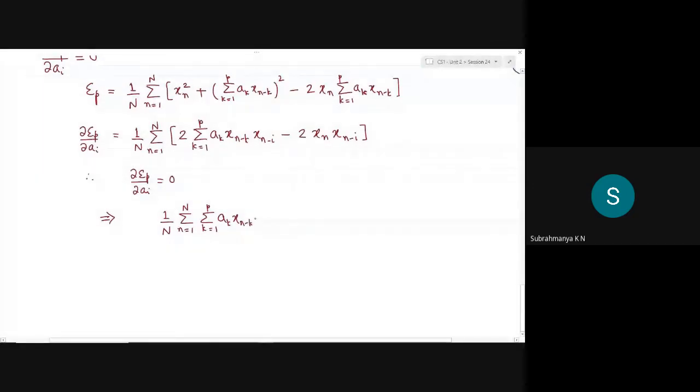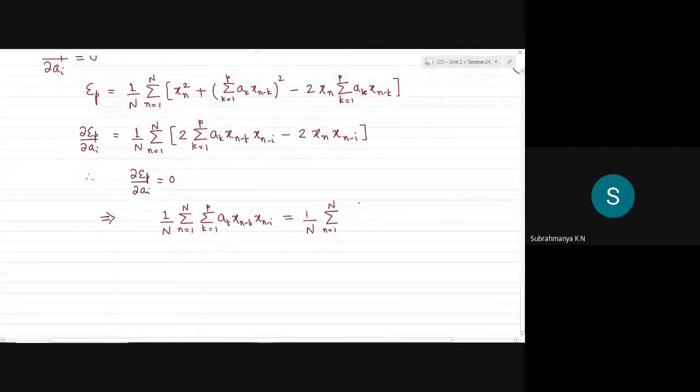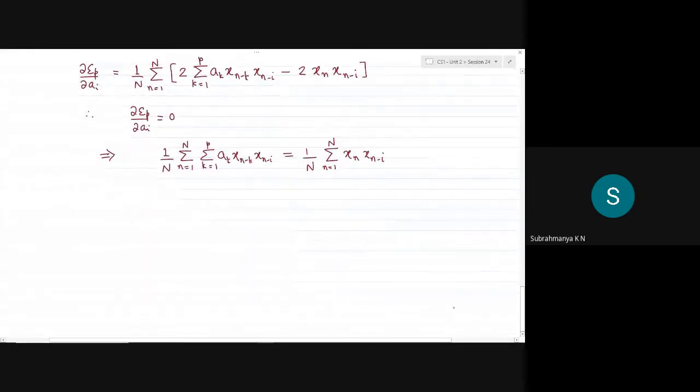I'm taking the negative sign to the other end. So on the right hand side, you will have summation 1 to n, simply x(n) x(n minus i). So this will be the end result of differentiating with respect to one particular filter coefficient.